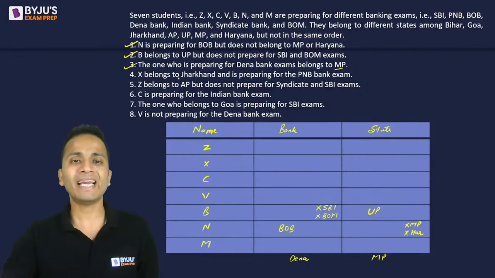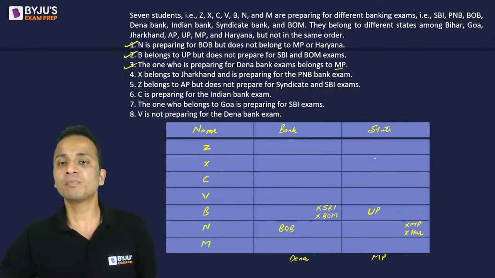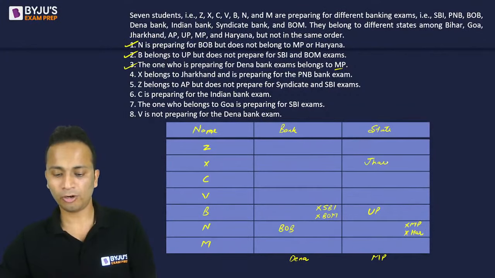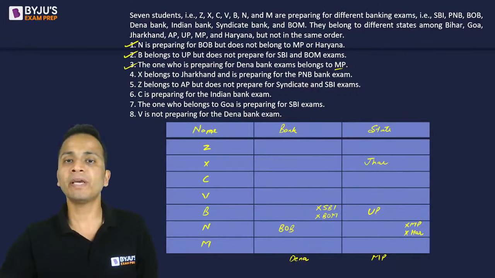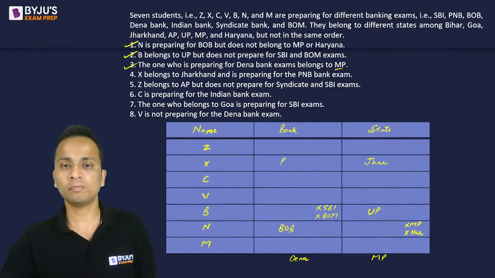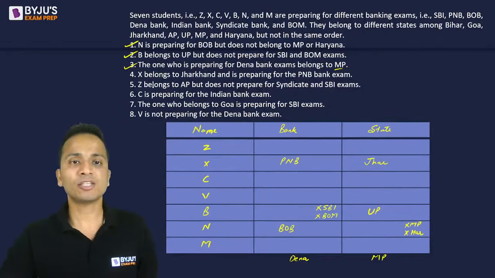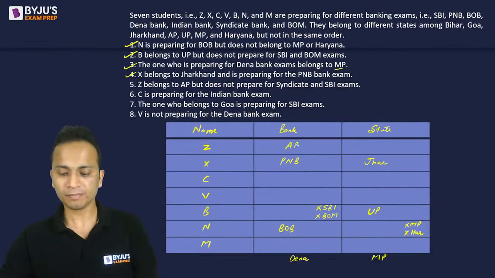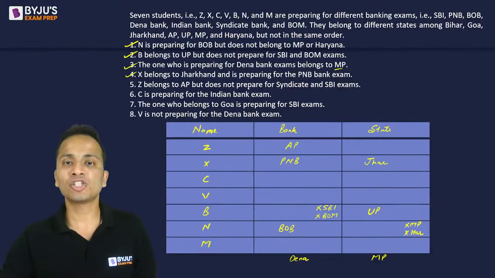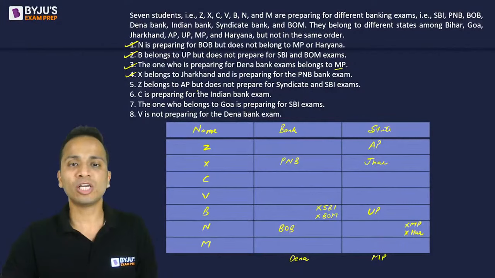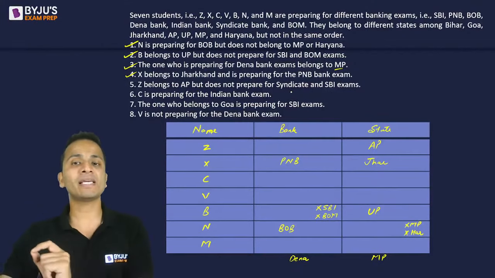Fourth statement, X belongs to Jharkhand. All right. And is preparing for PNB bank exam. So PNB will come here. All right. Okay. Done up till this part. So the fourth statement is also used. Z belongs to AP. But does not prepare for, wait, I wrote it in the wrong place. So this belongs to AP and the examination. So does not prepare for syndicate bank exam or SBI.